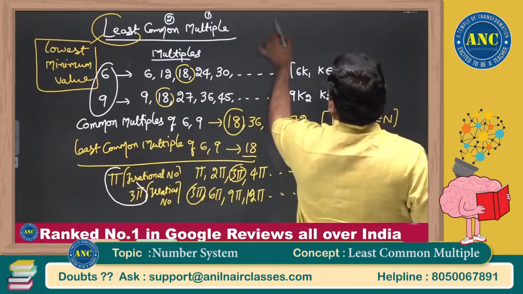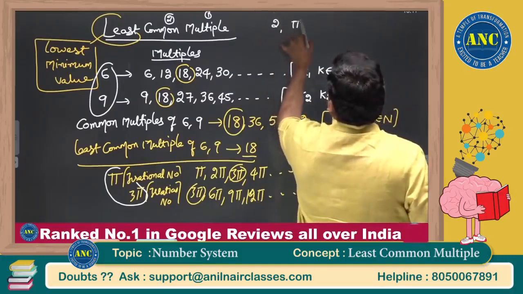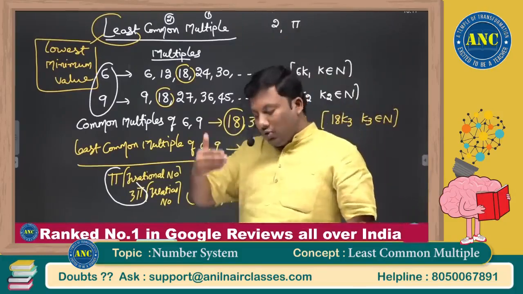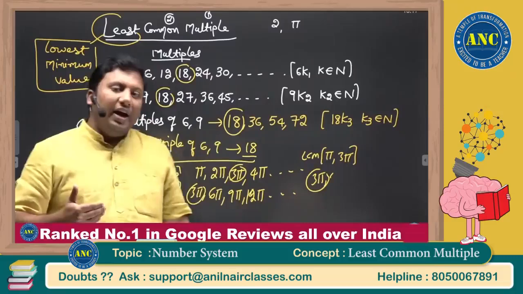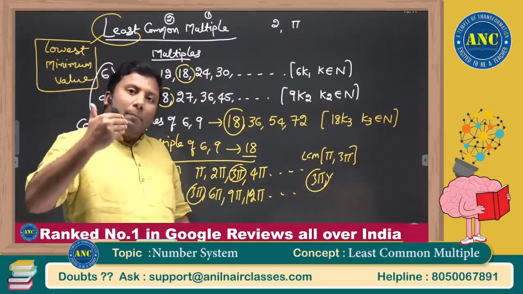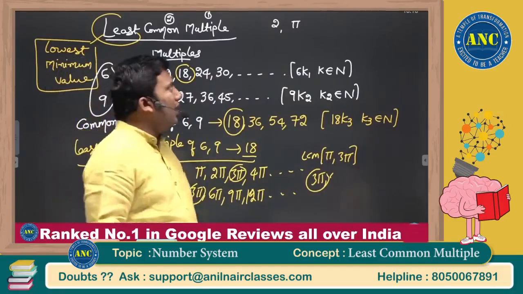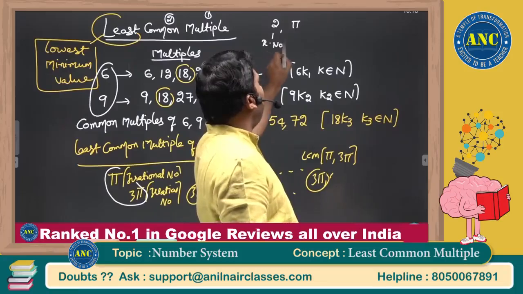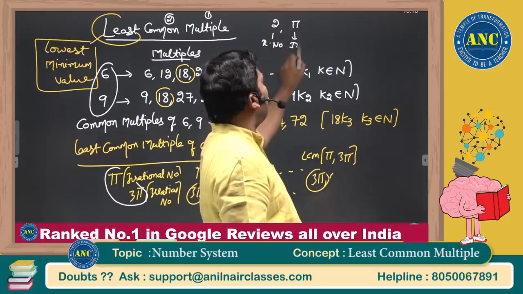Suppose I want 2 and pi. 2 can be written as 2 by 1 or 4 by 2 or 6 by 3 or 8 by 4. So 2 can be written in the form P by Q, where P and Q are natural numbers. So 2 is a rational number, and pi is an irrational number.